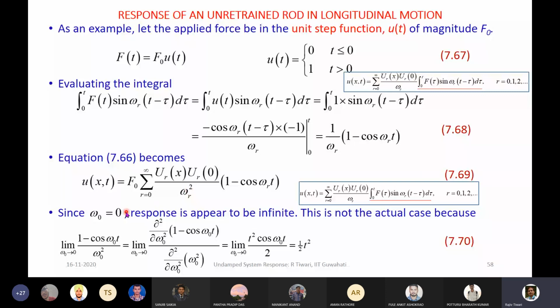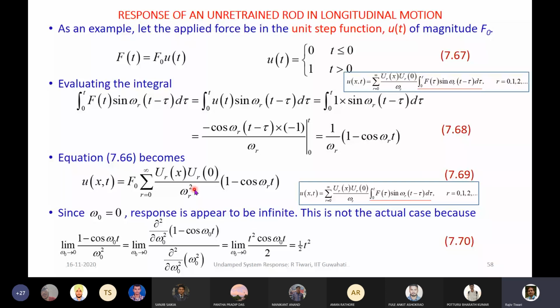This has been done here. One more thing is the amplitude part is F naught, so that also will come here. This is as it is. This is also as it is in this first term. This is the integration, and u_r is additional, so this becomes u_r squared.